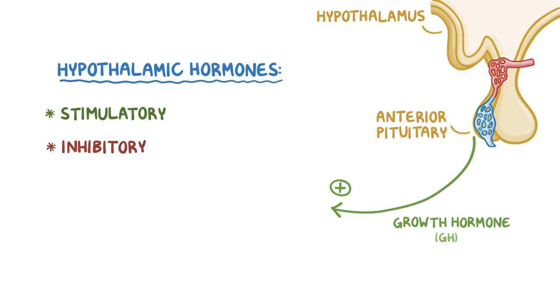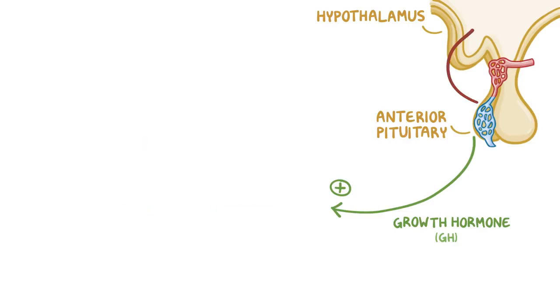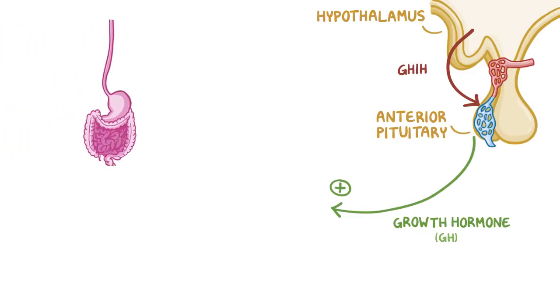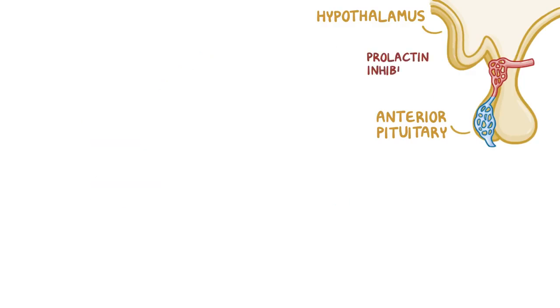The inhibitory hypothalamic hormones are much easier to remember. There are only two: growth hormone inhibiting hormone, or GHIH, also known as somatostatin, and prolactin inhibiting factor, which is also called dopamine. GHIH is also synthesized by other organs in our body, like our digestive tract, and it tells the pituitary to secrete less growth hormone.